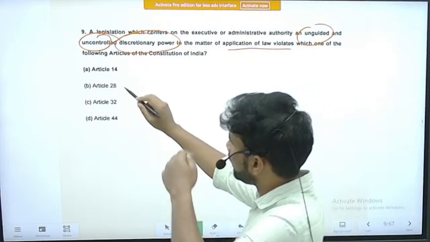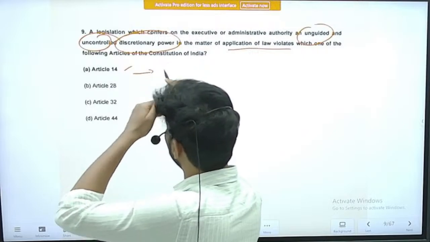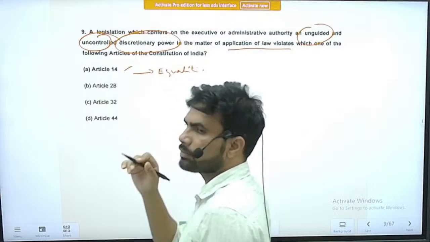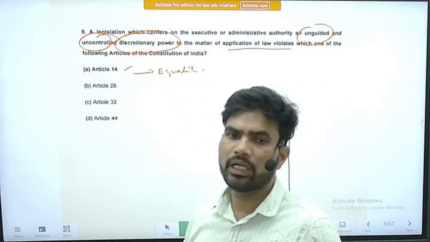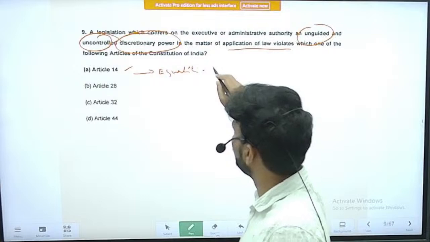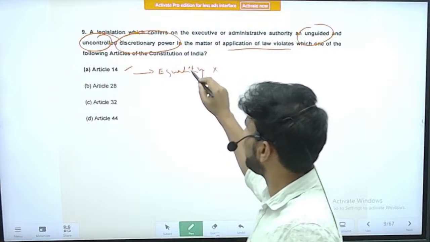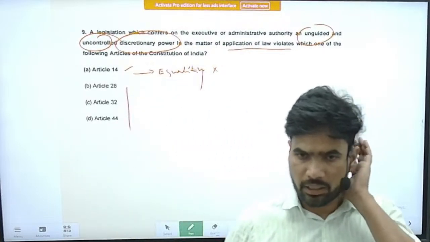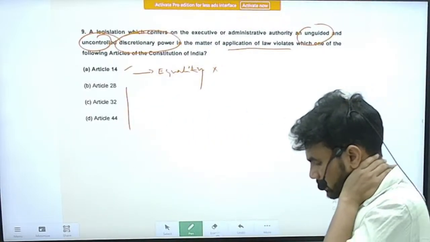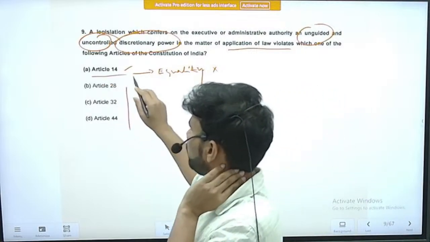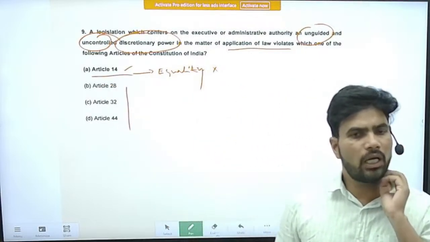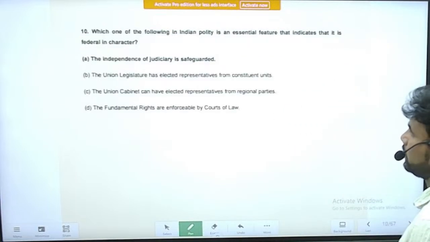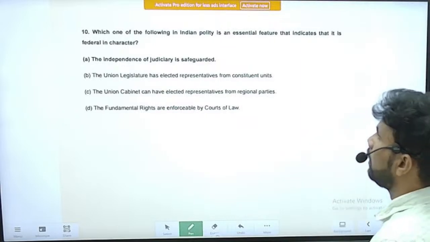Definitely it is Article 14, that is, the right to equality. Whenever the subject matter of discrimination comes, or discretionary power comes, it is going to violate the right to equality. These are other articles, which are not related to discretion in the interpretation of law. So Article 14, which talks about the right to equality, is violated here. All right. Next question. Question number 10.